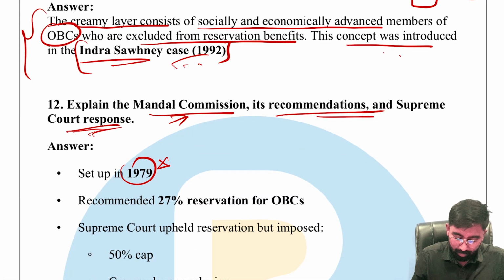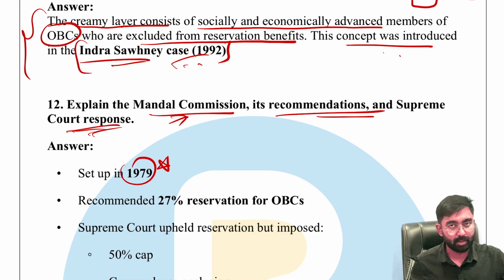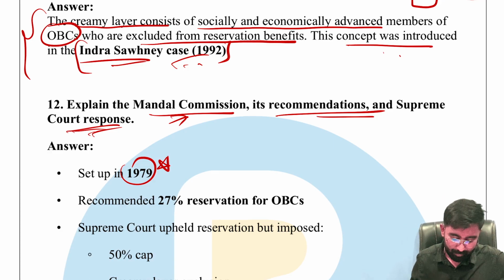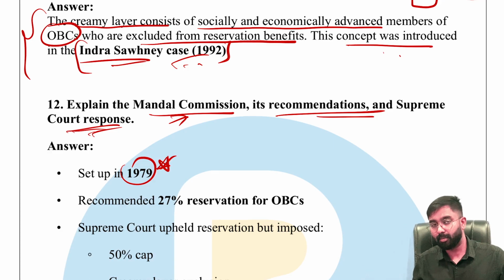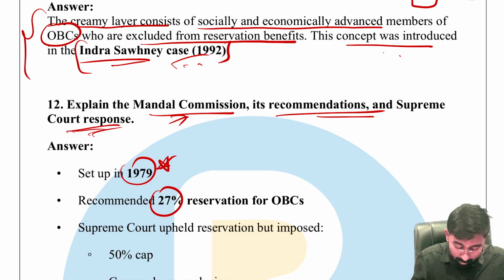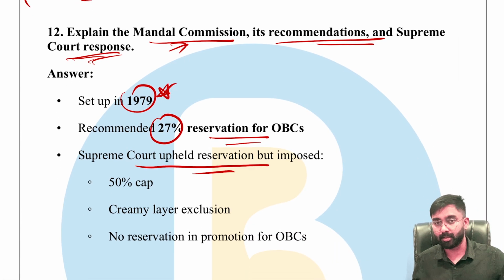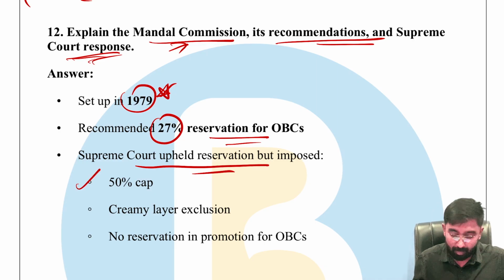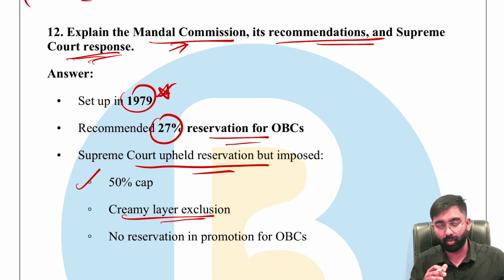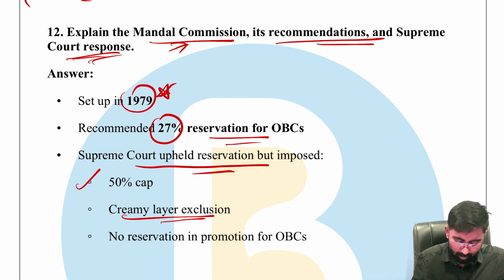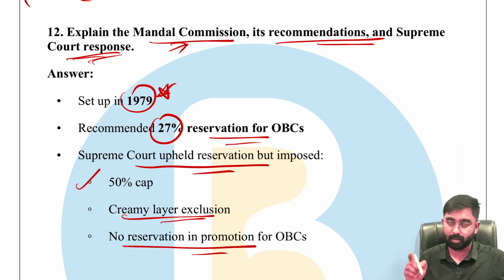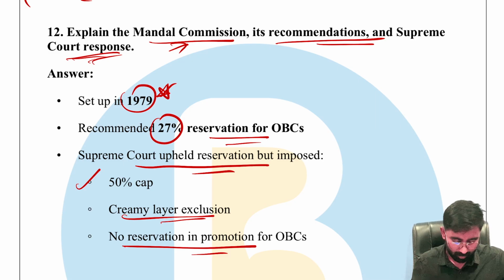Anyway, the next question: explain the Mandal Commission, its recommendations, and the Supreme Court response. Mandal Commission, very important with respect to your 27% OBC reservations, the OBC quota. It was set up in 1979 by the Morarji Desai government, and it recommended 27% reservation for OBC. However, the Supreme Court upheld the reservation but imposed a 50% cap and also creamy layer exclusion for those who have already gotten the benefits or who are already in very reputed positions. And no reservations in promotion for OBC.